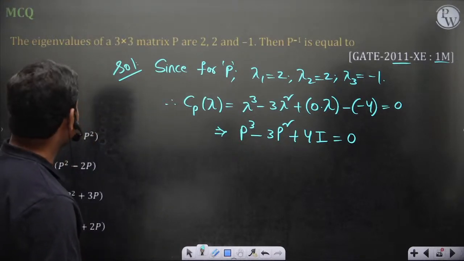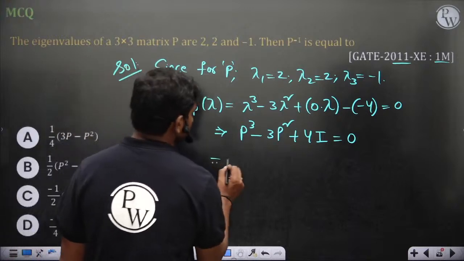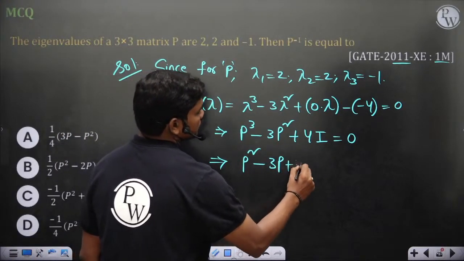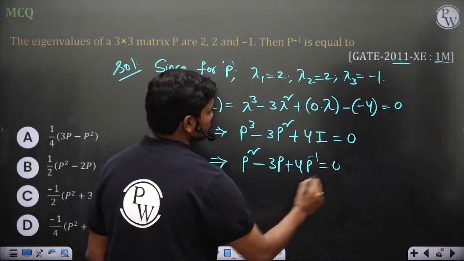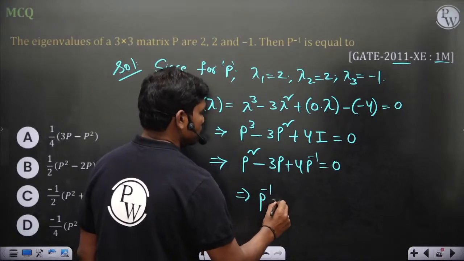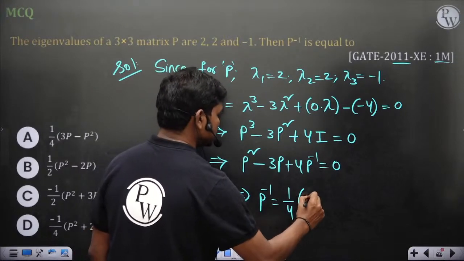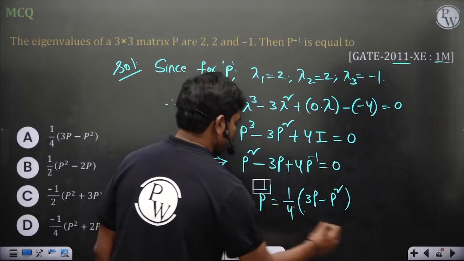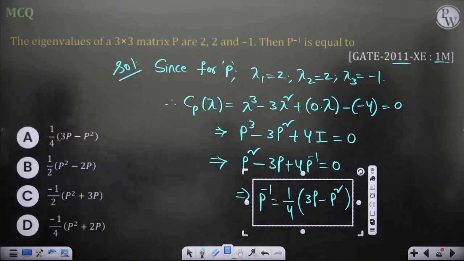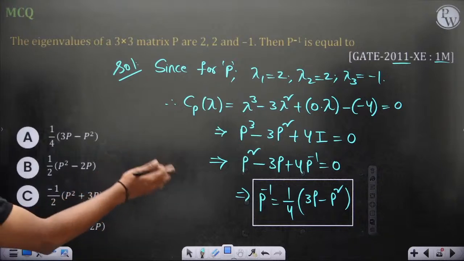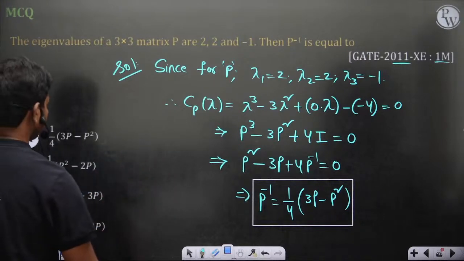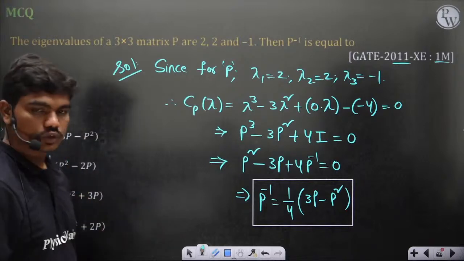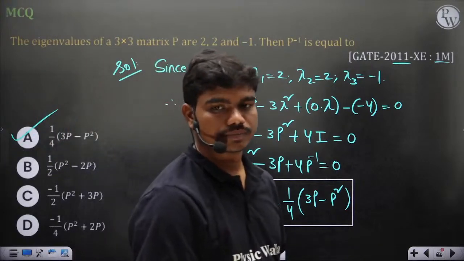So then you want P inverse. Okay, so this gives you P square minus 3P plus 4 times P inverse is 0. So P inverse should be 1/4 times (3P minus P square), or minus 1/4 times (P square minus 3P), whatever. Or plus 1/4 times (3P minus P square). Yeah, you can go with this first option. A is the correct answer.